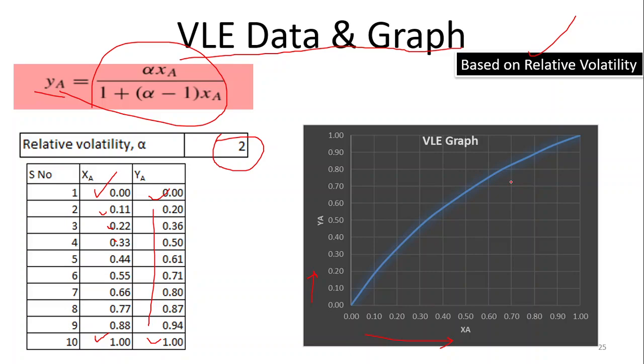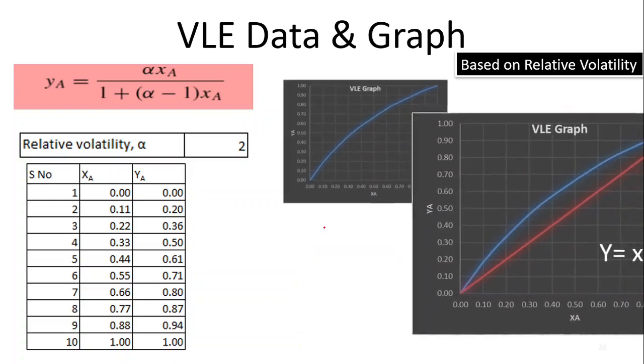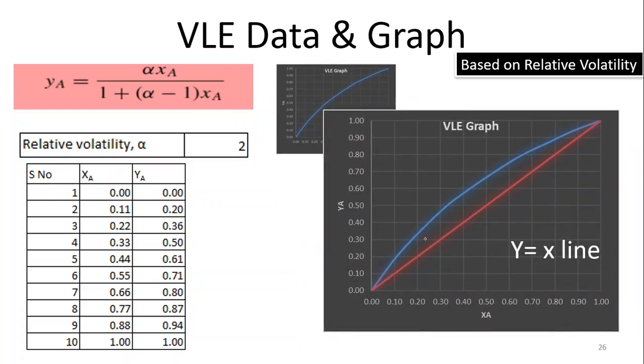That tells us the difference from the case where alpha is equal to 1. If you draw one more line, the Y equals X line, the 45 degree line, this line helps to give an idea of how much the difference is between YA and XA. So we have developed this envelope, and this envelope is very useful. We'll discuss the importance of this envelope in the coming lecture.